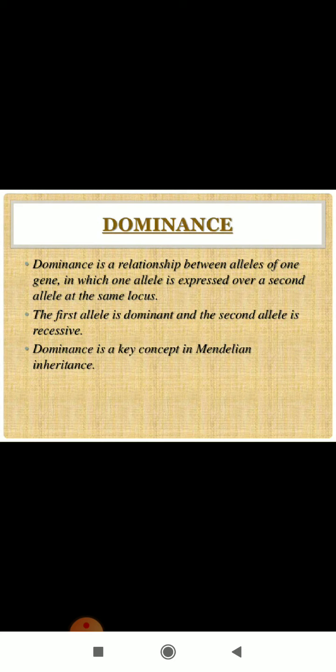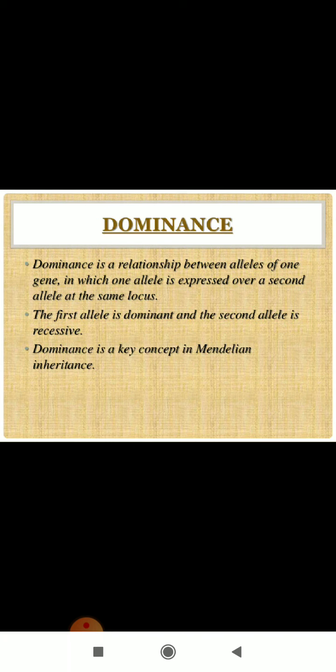There were certain processes which were discovered after Mendelism, that means after the 1900s. After 1900, three scientists rediscovered Mendel's work, and there were certain deviations which do not follow Mendelism. The first deviation was known as the law of incomplete dominance.